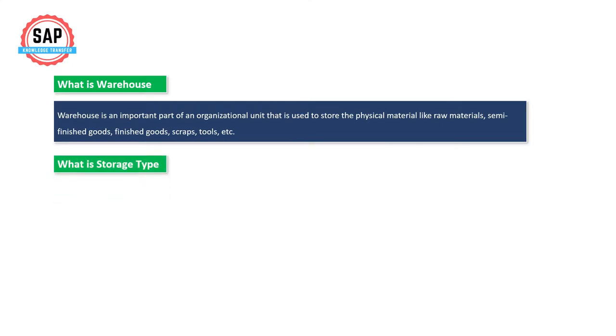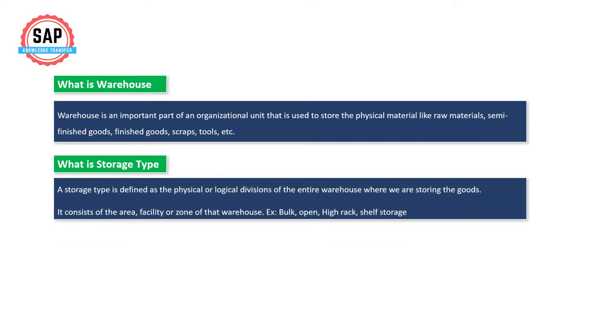What is storage type? A storage type is defined as the physical or logical divisions of the entire warehouse where we are storing the goods. It consists of the area, facility or zone of the warehouse. Example, bulk storage, open storage, high rack storage, shelf storage.